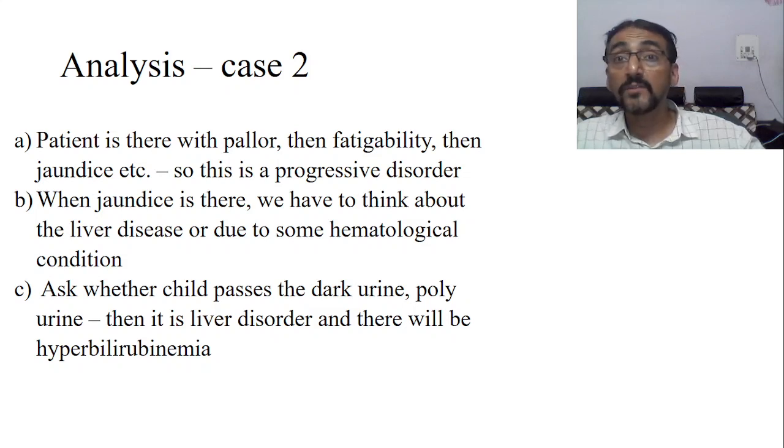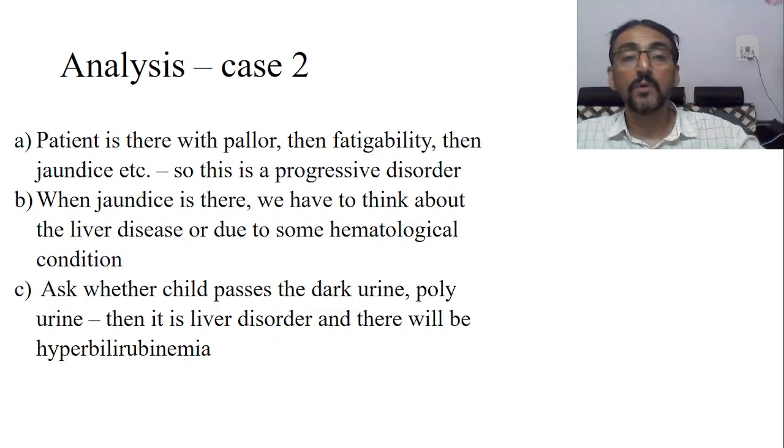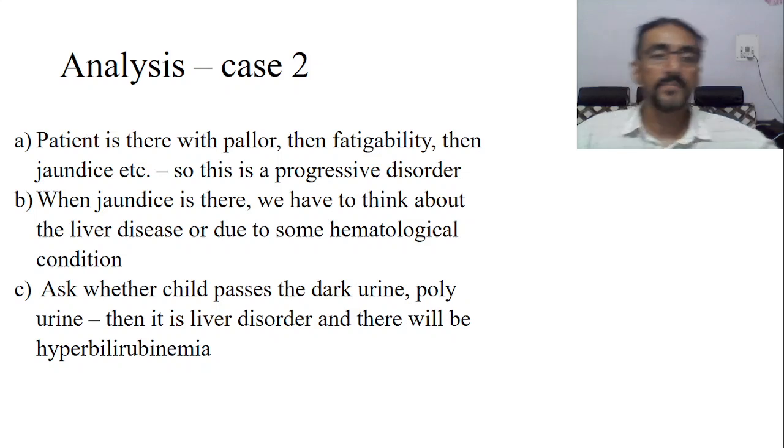When that capacity is also exhausted, then there will be increased unconjugated bilirubin in the blood. That's one issue. Or if the liver itself is damaged, it is not able to convert the unconjugated into conjugated, that is another issue. Okay, so when the jaundice is there, we have to think about some liver disease or some hematological conditions like over RBC destruction, etc.